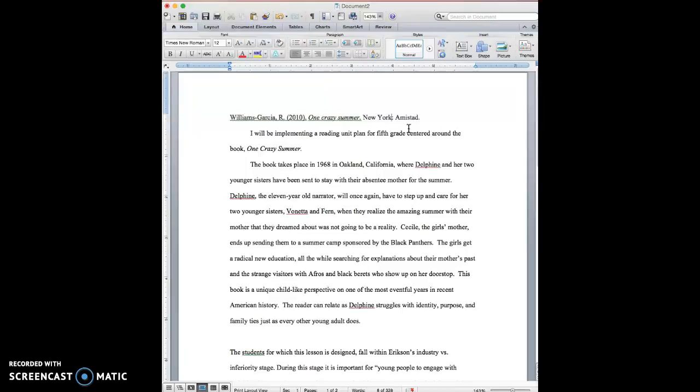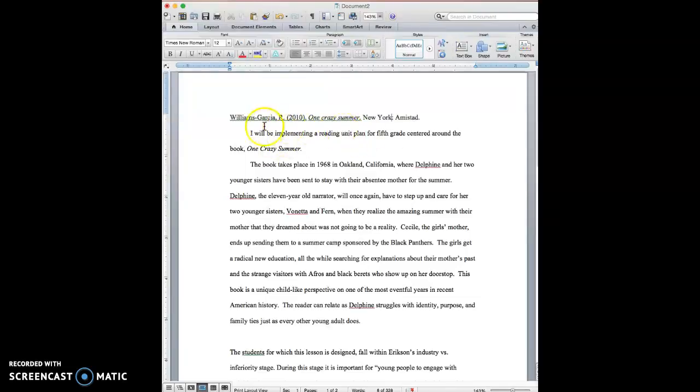So if it's a city like Springfield, where there's Springfield, Illinois, and Springfield, Indiana, and lots of different places are called Springfield, then you would put Springfield, comma, and then the two initials for the state. But because it's New York, you don't need to do that. There's a colon after the place of publication and then the name of the publisher. And you notice that this person also just put Amistad. She did not put Amistad Publishing Company or Publishing House or Publishers or any other words. It's just really the main name of the publisher that you need to put there.